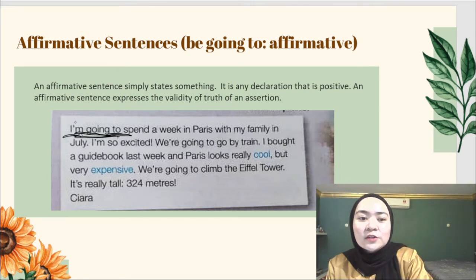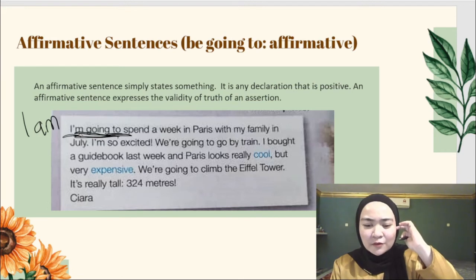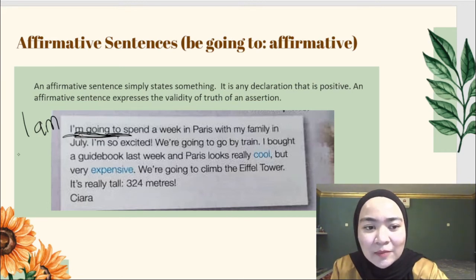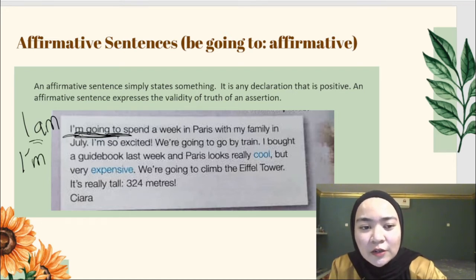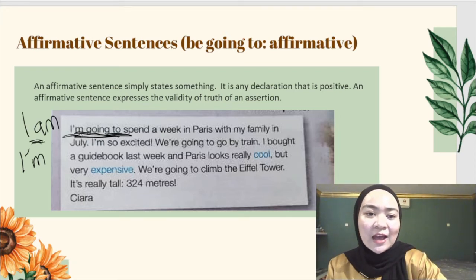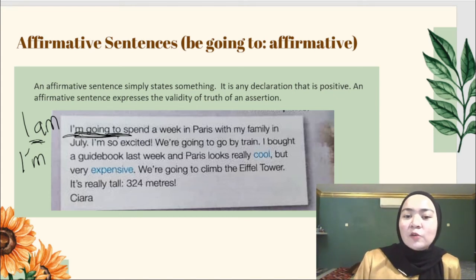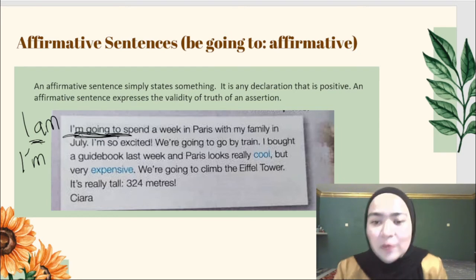So here is the contraction of I am. I am is the real form for I'm. I'm is a contraction, I apostrophe am. The exact form for I'm is I am. So I am going to spend a week in Paris with my family in July.